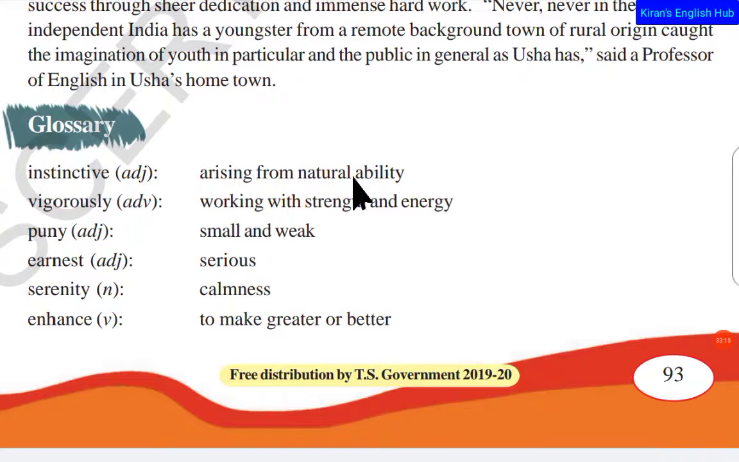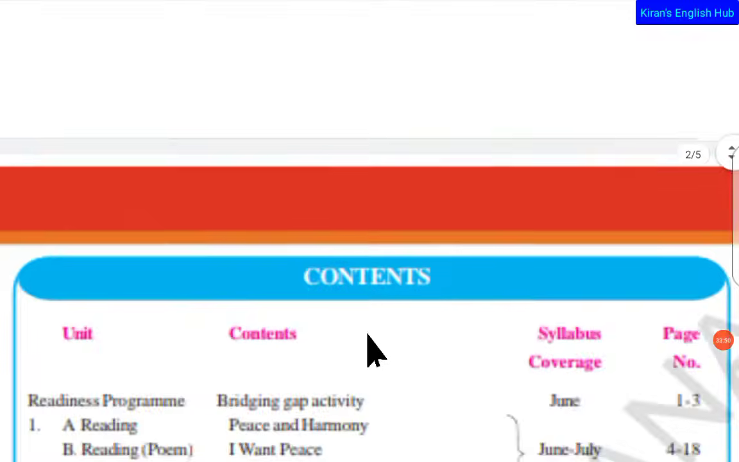Once you start practicing, once you start focusing on little things and practice more, even you can do miracles like P.T Usha. And here we have the glossary: instinctive, arising from natural ability, like a natural thing. Next, vigorously, working with strength and energy. Puny, small and weak, like a little girl. Next, earnest, serious. Serenity, calmness. Enhance, to make greater or better. So this is the lesson of P.T Usha, the golden girl.